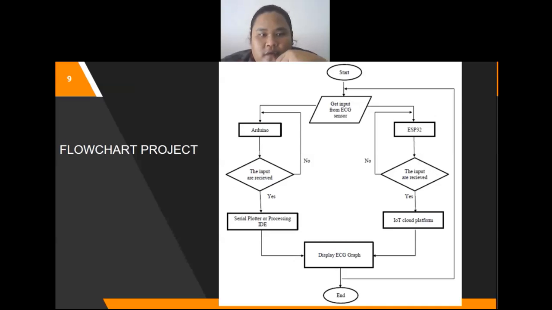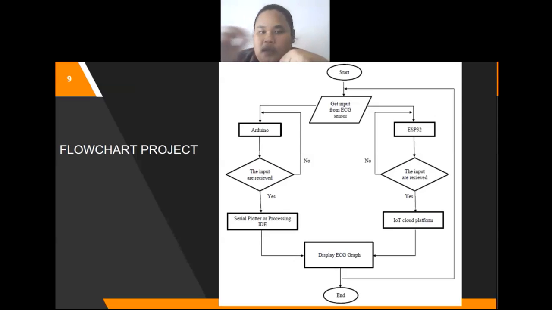Okay, for the flowchart of this project, shown in the slide, we start from getting the input, the ECG sensor, then we split into two types of microcontroller, Arduino Uno and ESP32. For Arduino, when the ECG signal is received, it will process to the serial plotter on Arduino or Processing IDE. Then we display the ECG graph.